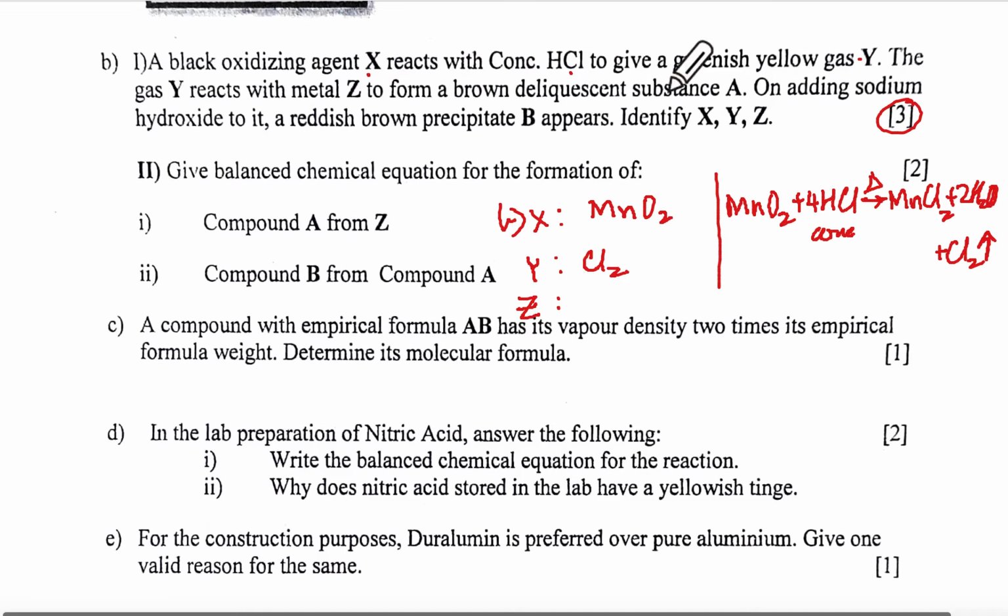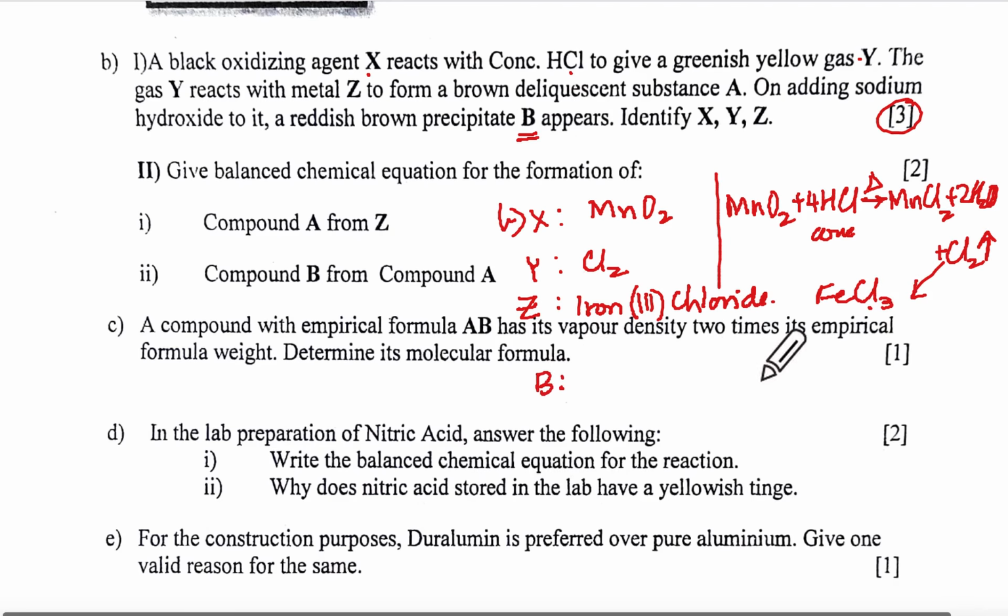They are saying this Y reacts with Z to form brown deliquescent substance, means it is going to give you FeCl3, that is iron 3 chloride. You're with me? Now, on adding sodium hydroxide to it, reddish brown PPT appears.